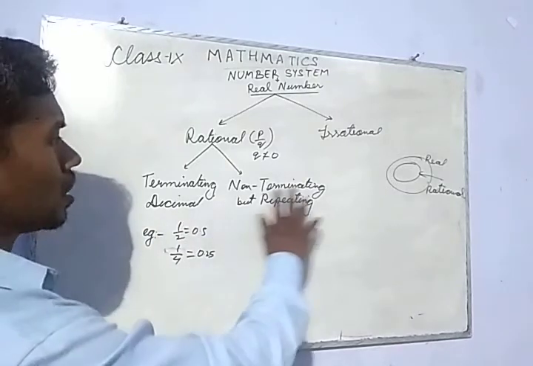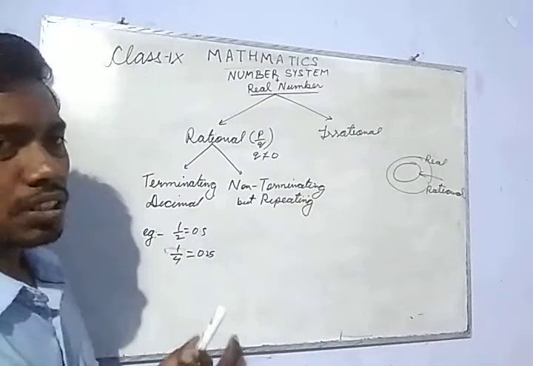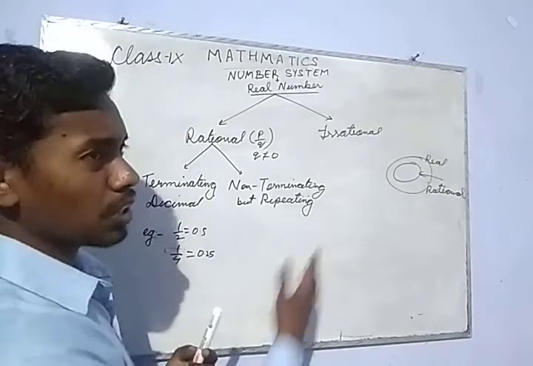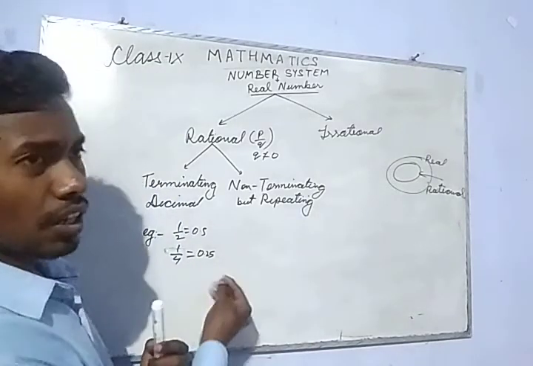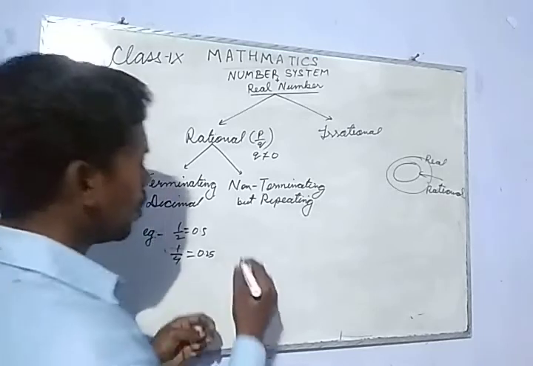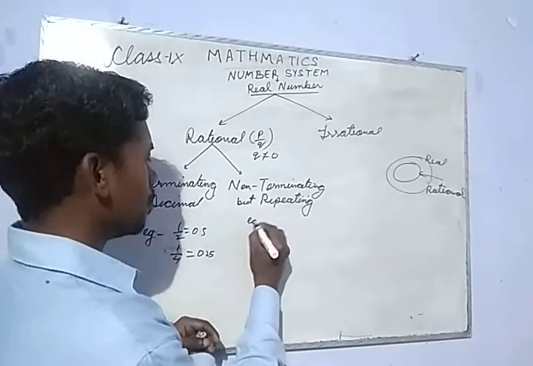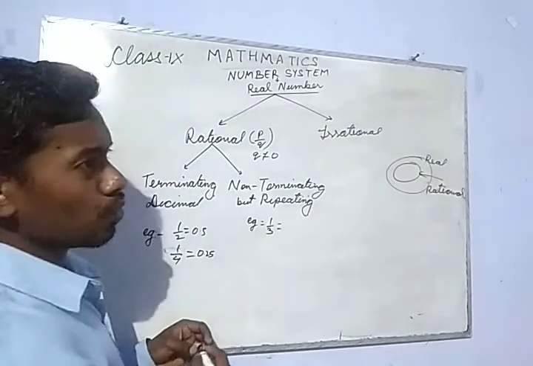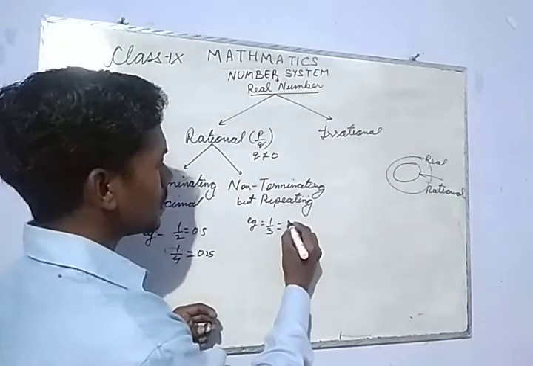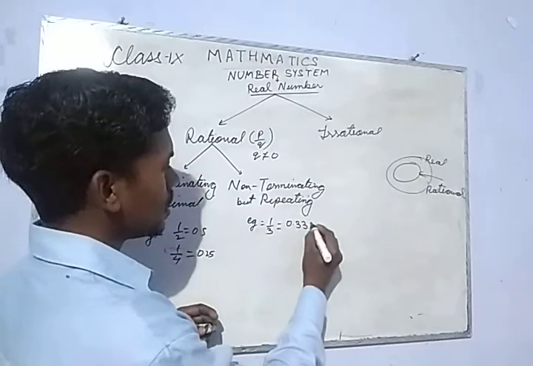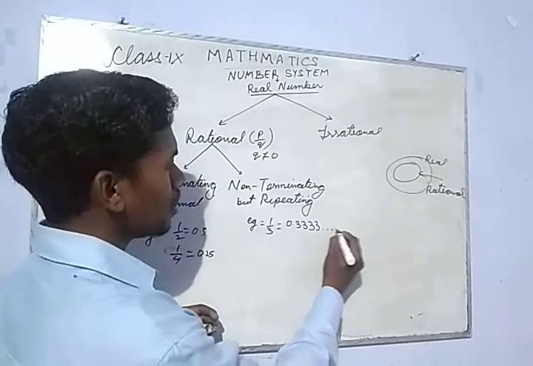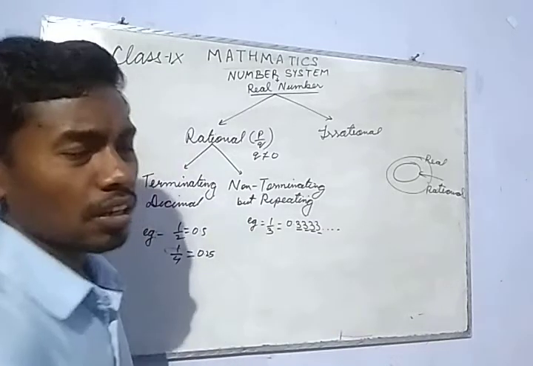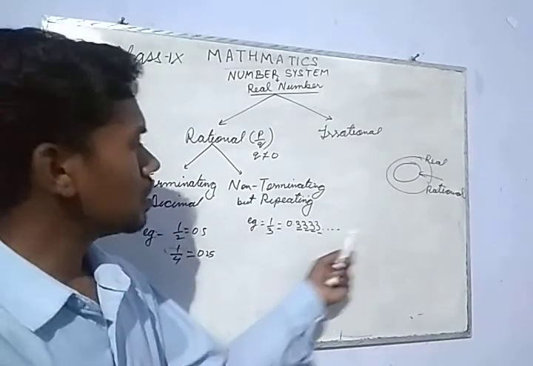But what about non-terminating? Non-terminating means its division does not get over, and it's repeating, meaning the decimals that we get are getting repeated. For example, 1 by 3. We get 0.3333 and so on. This number is getting repeated every time, and this division does not get over.